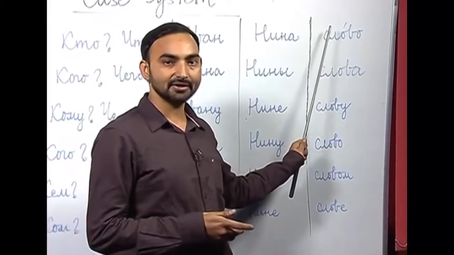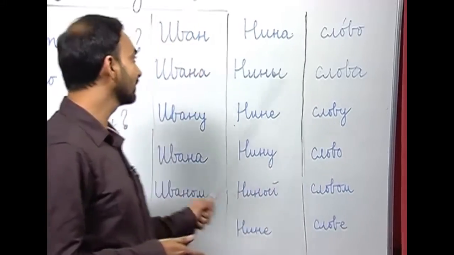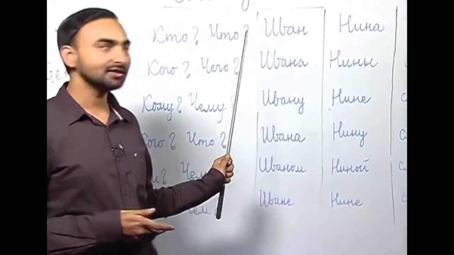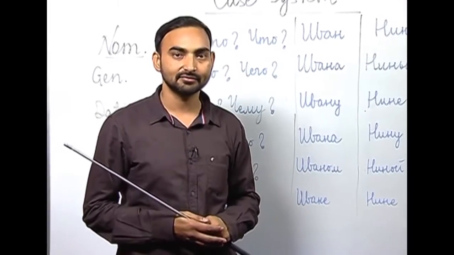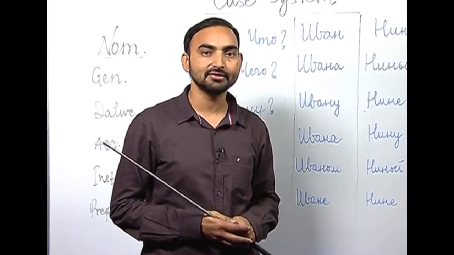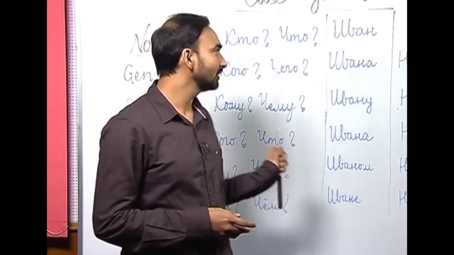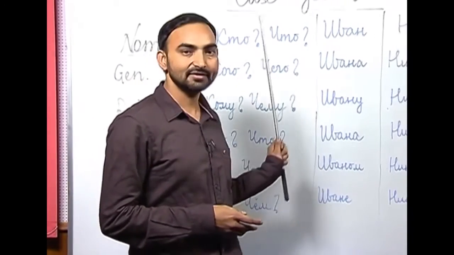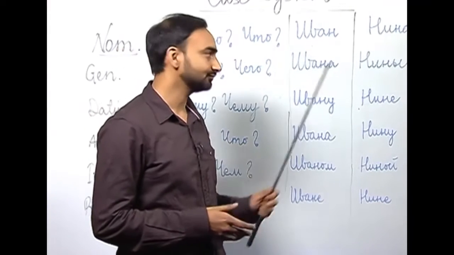The third one is a neuter gender noun, slovo, which is a word. What grammatical function do these nouns perform in a sentence? They are subjects. So, a subject is denoted by the nominative case of a noun. The nominative case answers the questions kto and shto, who and what.